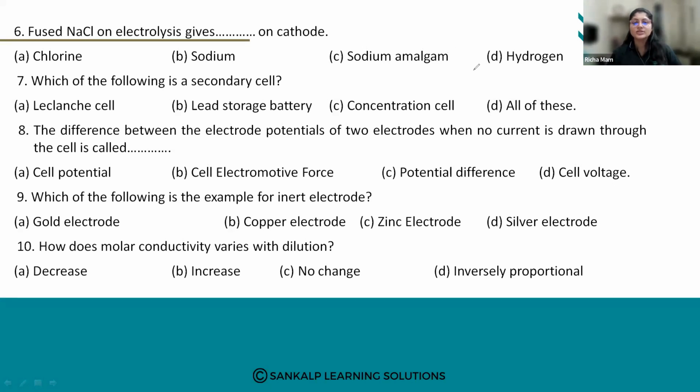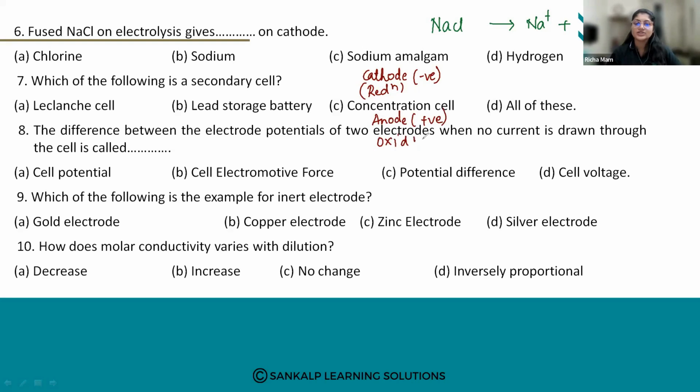On electrolysis of this molten or fused NaCl, as you know, NaCl dissociates into Na plus ions and Cl minus ions in the molten state. At the cathode, which is a negative terminal, reduction takes place. And at the anode, which is a positive terminal, oxidation takes place.